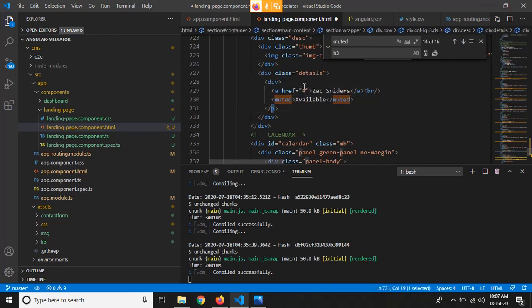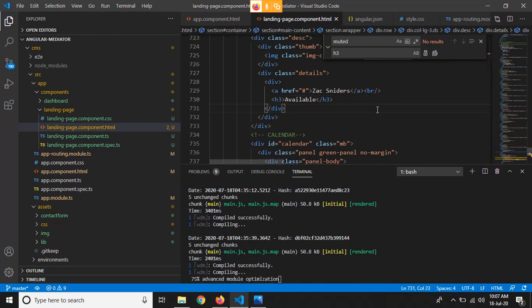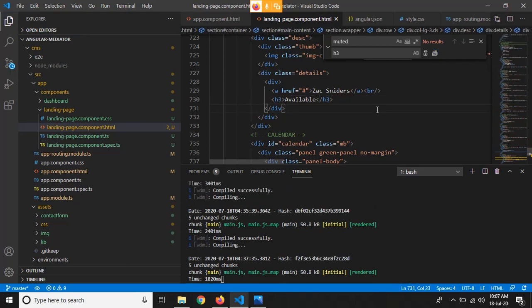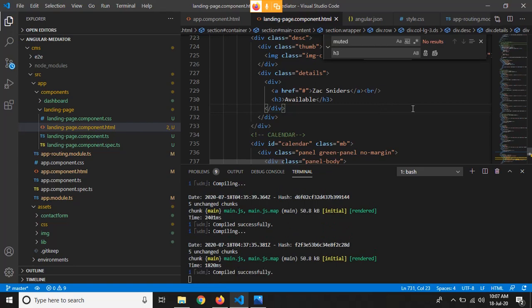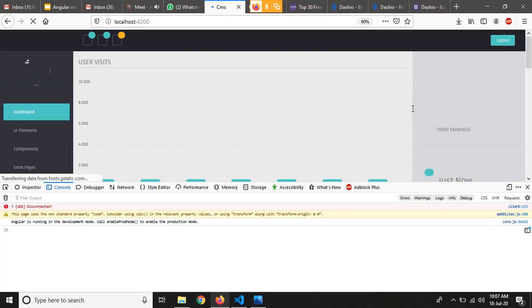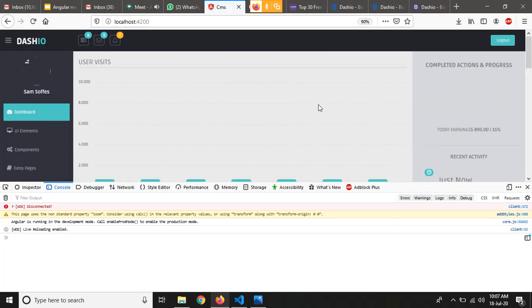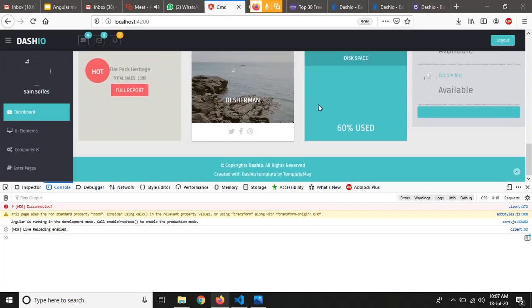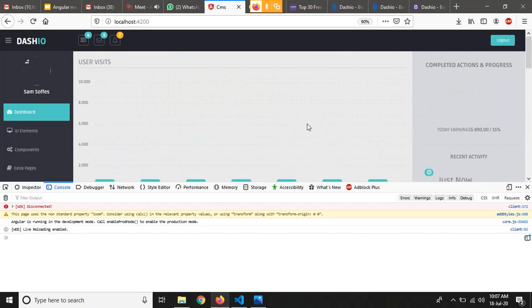While integrating the template, we have to keep in mind these small things, because every single thing will matter in the integration. So now we have resolved all the errors, but we cannot see these images here, as you can see, right?